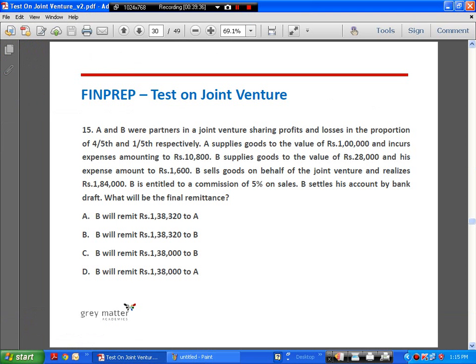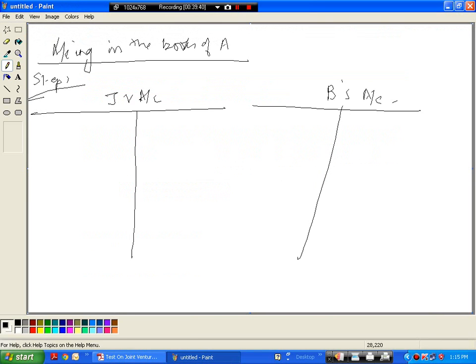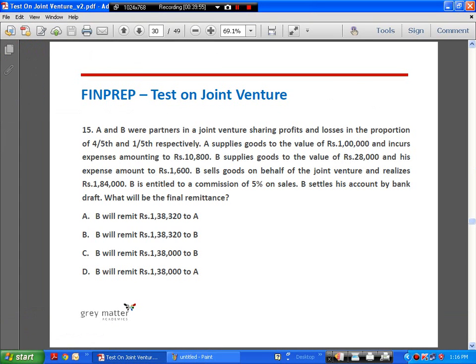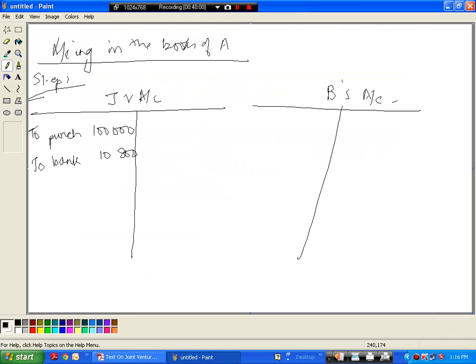First, A has supplied goods to the value of rupees 1 lakh, right? So entry will be JV account debit to purchases 1 lakh. Some expenses have been incurred to bank, 10,800 rupees. Next, B has supplied some goods, so entry will be JV account debit to B 28,000.